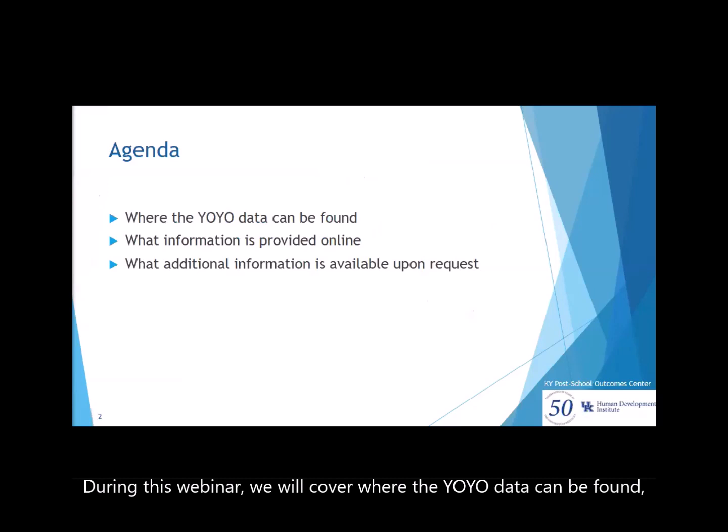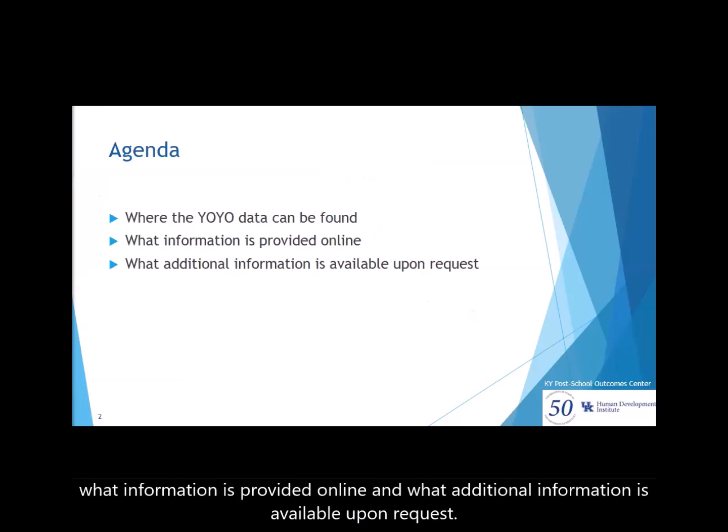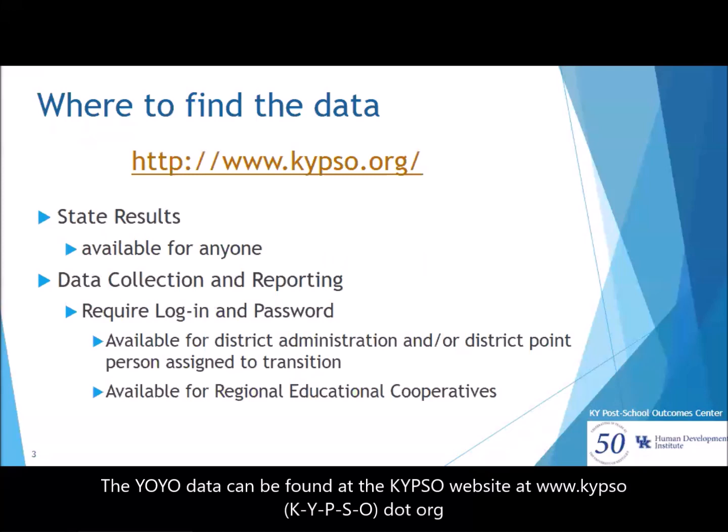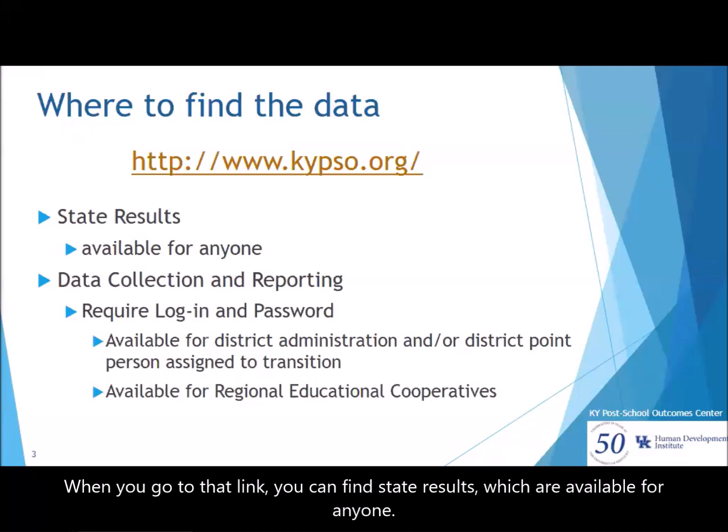During this webinar, we will cover where the YOYO data can be found, what information is provided online, and what additional information is available upon request. The YOYO data can be found at the KYPSO website at www.kypso.org.